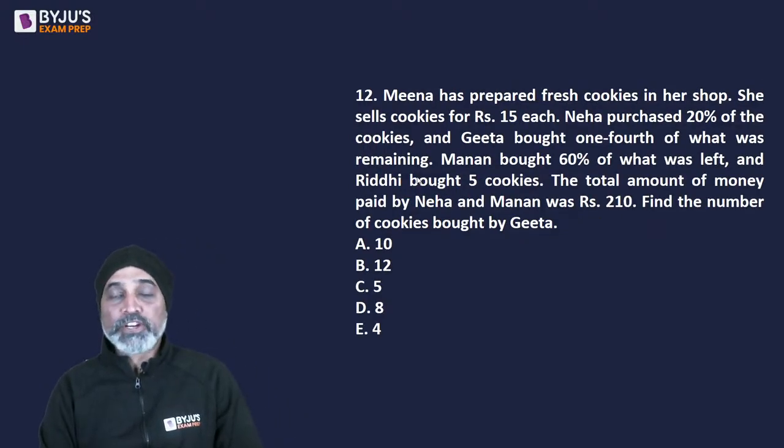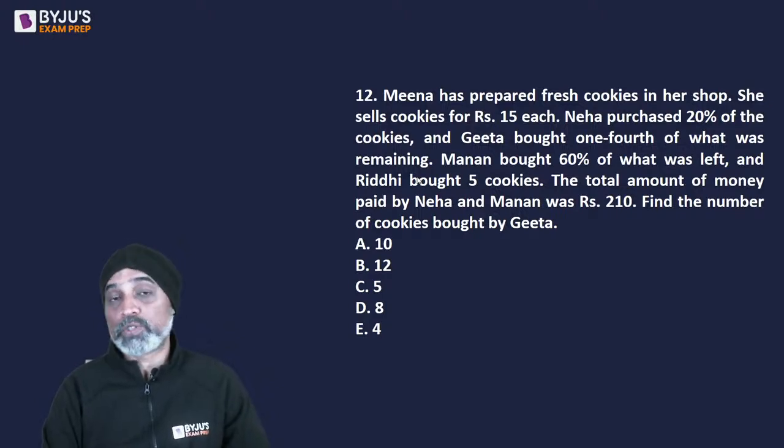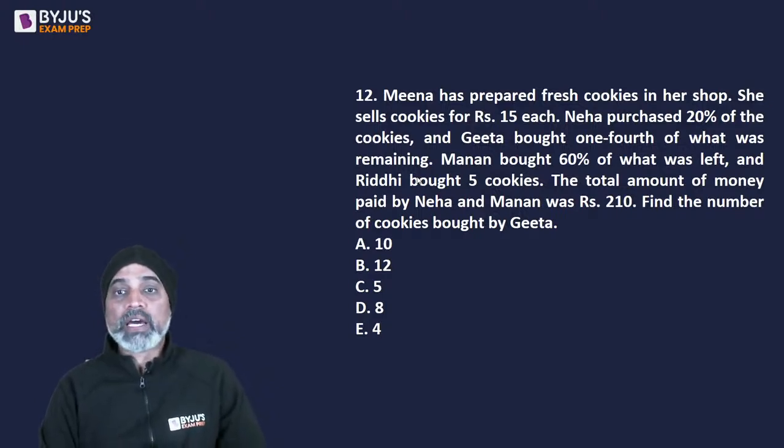Meena has prepared fresh cookies in her shop. She sells cookies for rupees 15 each. Neha purchased 20% of the cookies and Geeta bought 1/4 of what was remaining. Manan bought 60% of what was left and Riddhi bought 5 cookies. The total amount of money paid by Neha and Manan was rupees 210. Find the number of cookies bought by Geeta.